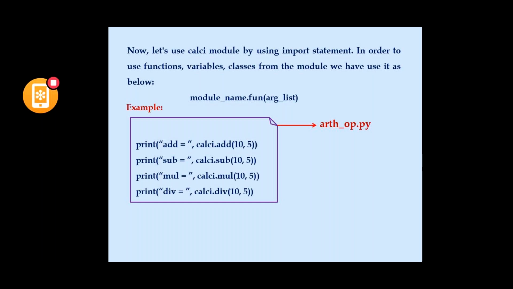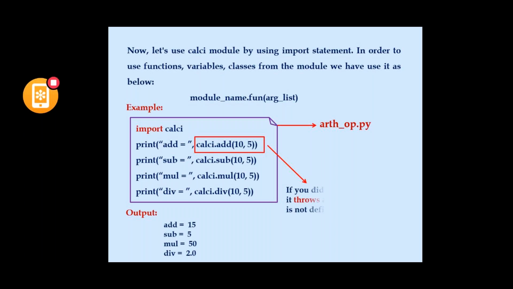All these functions will be included in this file only with the import statement, that is import calc. Then the output would be like this. Say for example, calc dot add of 10 comma 5. If we did not specify the module name, what will happen?